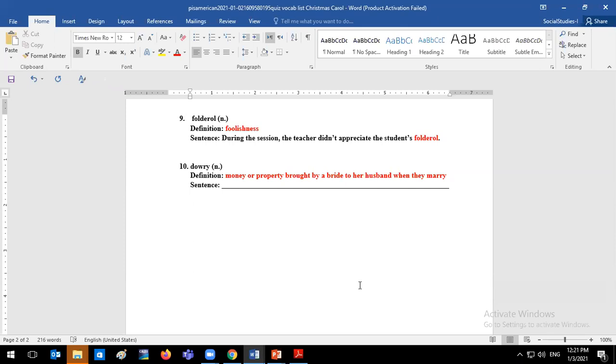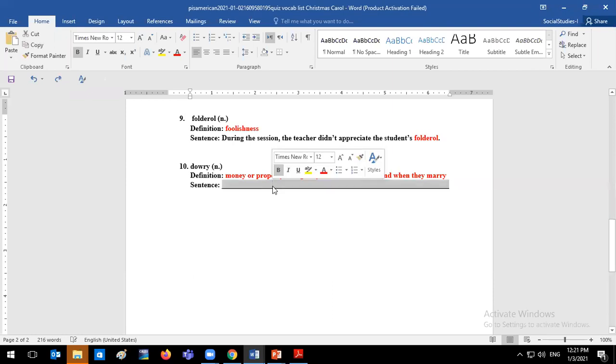Property here means buildings, apartments, whatever it is, to give to the husband that she wants to marry. And this is something that was traditional back in the day. I don't think it's common anymore, but this is what the dowry is.